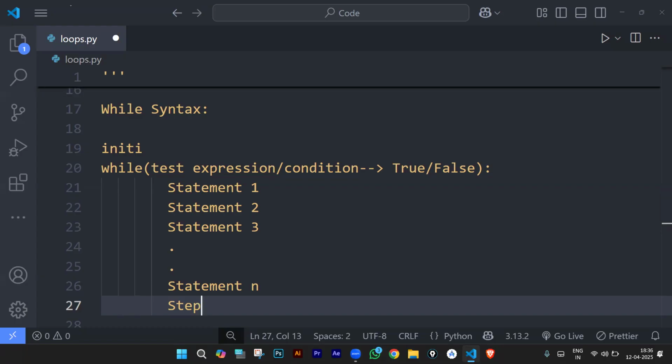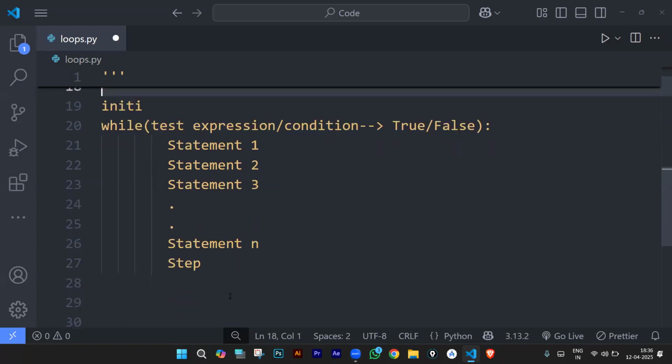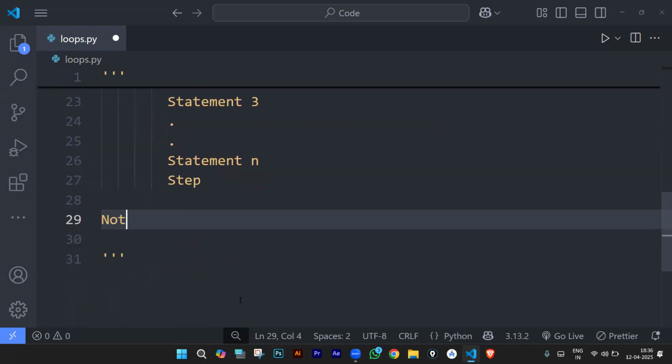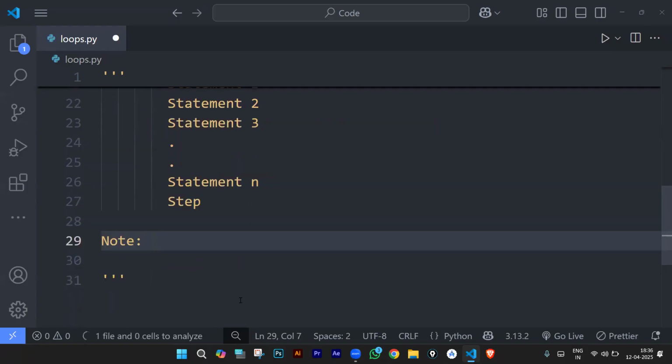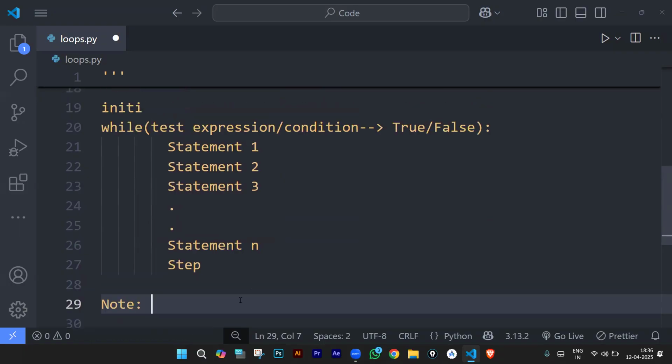Now, here is the fun part. Here is the most important thing that we need to understand. Let me write it as a note point. Note: if you observe, a while loop is just like an if statement. Let me tell you that. What will happen is I'm going to check this condition.